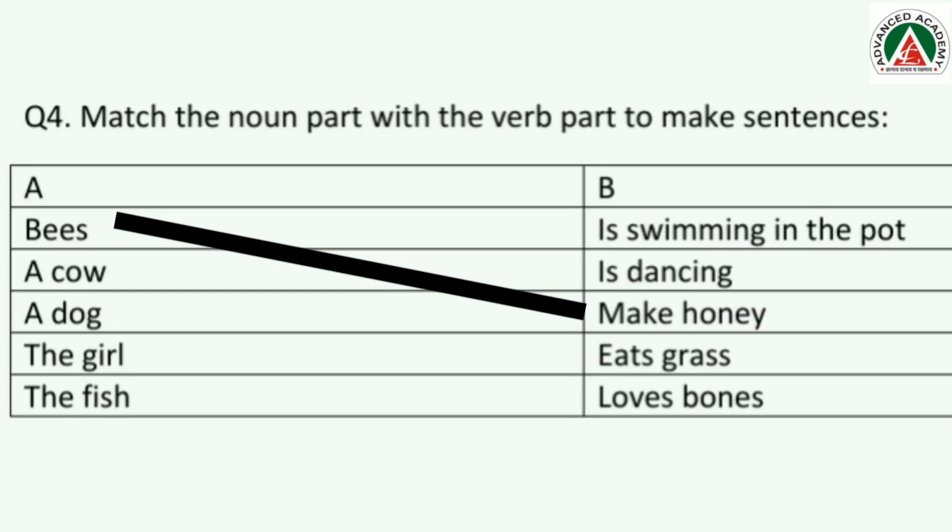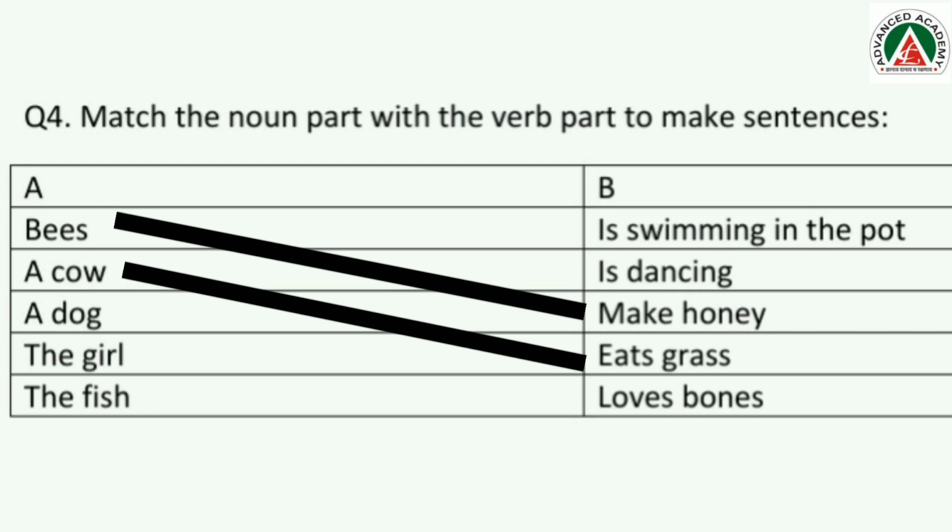Second one, a cow. Now let us see. A cow is swimming in the pot? No, cows don't swim. A cow is dancing. Have you seen cows dancing? No, na? Okay, then a cow eats grass. Yes, a cow eats grass. So we will match them.